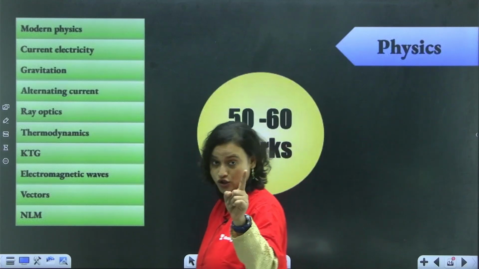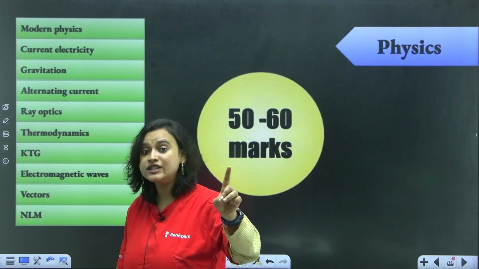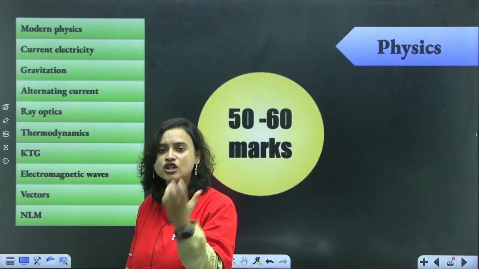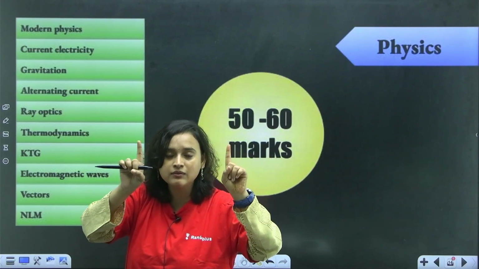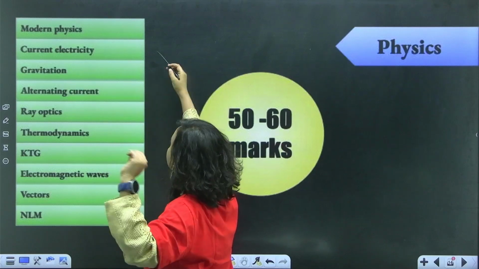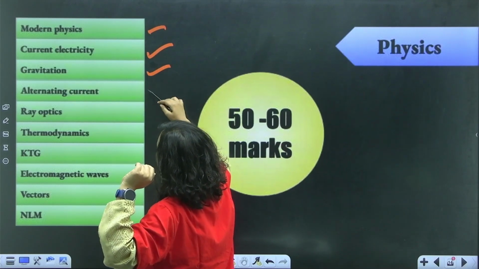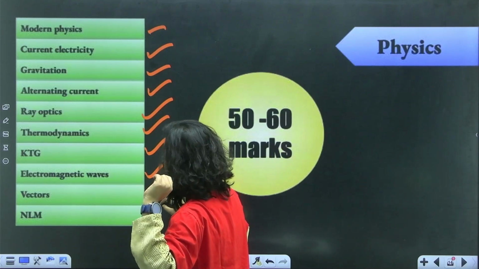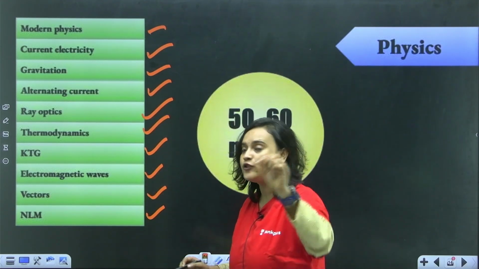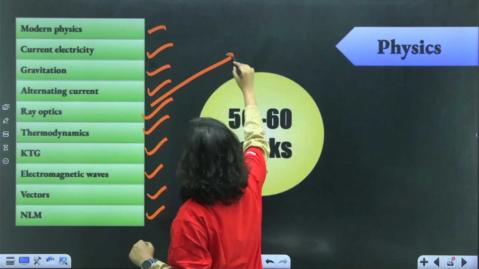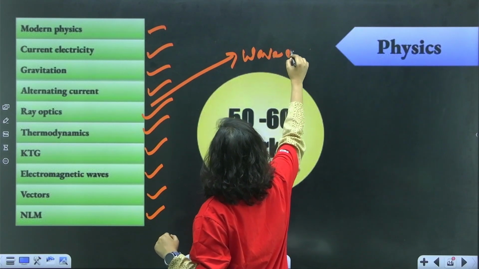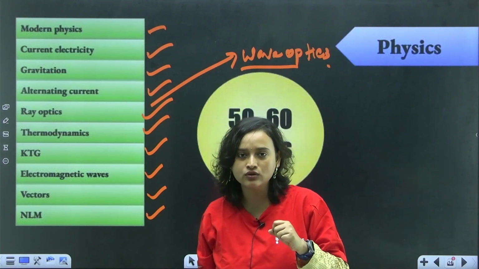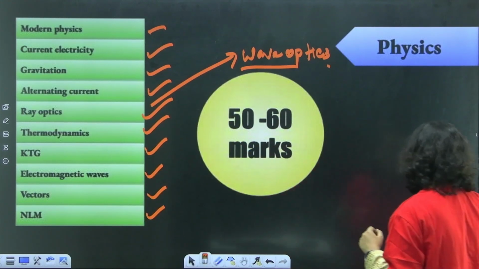The chapters that you must do, not skipping, not just glancing through. Be thorough with them. Solve each and every question from these chapters in that timeline of 2021 to 2024. Which are these chapters? Modern physics, current electricity, gravitation, AC, ray optics, thermodynamics, KTG, electromagnetic waves, vectors, and NLM. Now tell me, if you can do ray optics, why can't you do wave optics? You should be able to do wave optics. If you do ray optics, then just hold on to wave optics and do that also. From there also you can get another 4 marks.